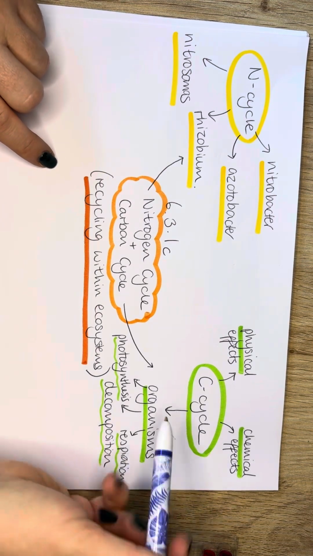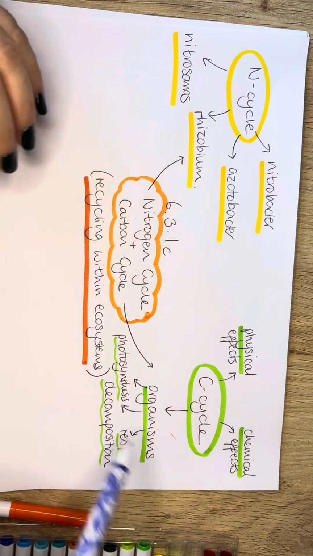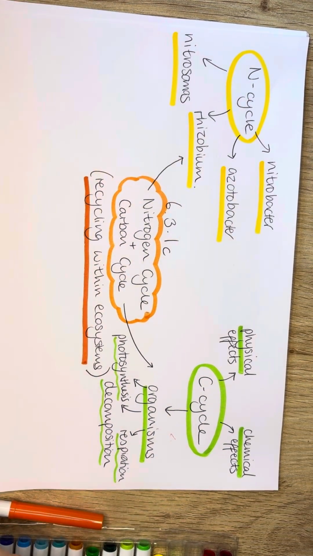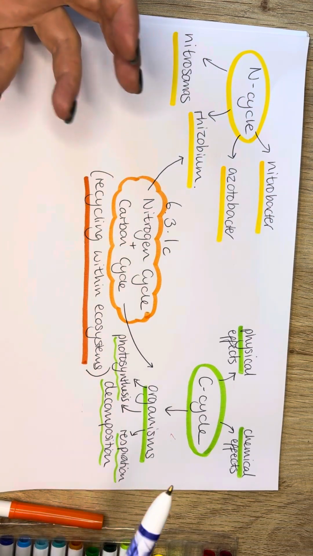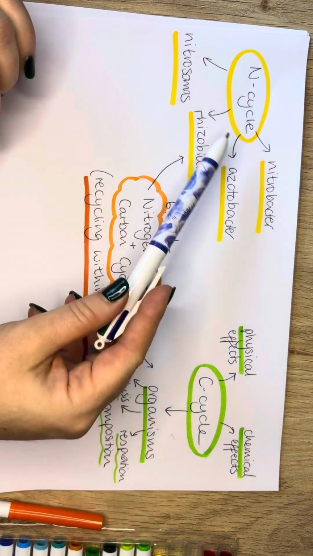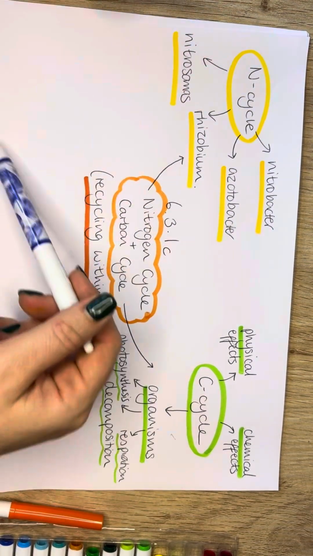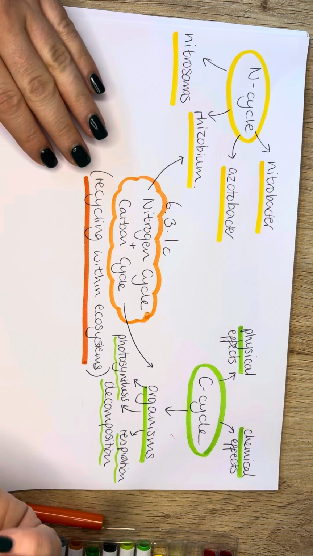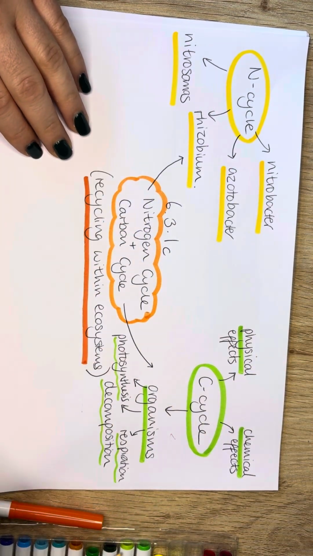All they mean is that there's only so much carbon in the ecosystem, so it has to be recycled. It has to go into the rocks, into the air, into the living things. It goes in between all of those things. We can't make more, okay? So it's being recycled. And the same with nitrogen. We're not making new nitrogen, it's just that the nitrogen goes from here to here to here, round in a cycle, all right? So in this first video, I'll go through the carbon cycle, and the second one I'll go through nitrogen.